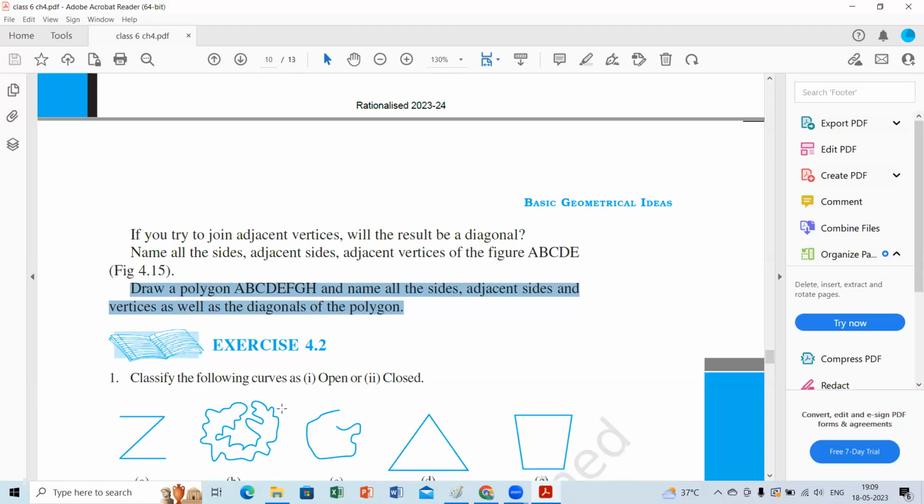But sir, can you please tell ma'am to assign that homework so that I can write? I'll buy the textbook. Sure, yeah, beta. I'll write in the WhatsApp group. Don't worry. Whatever question is highlighted here, that's your homework. I'll write it. Don't worry about it.